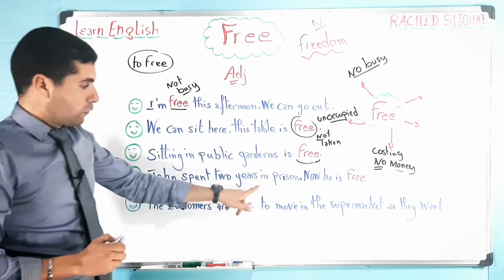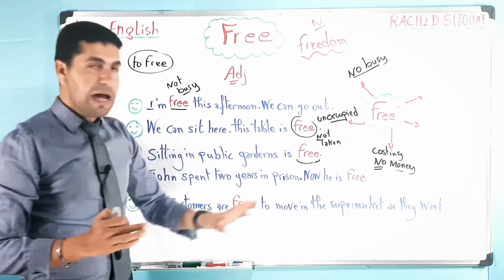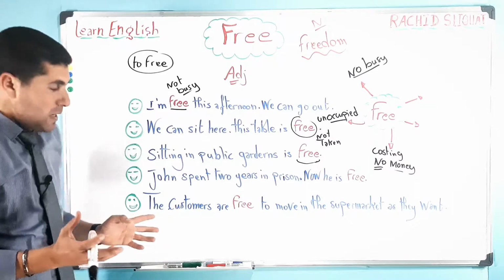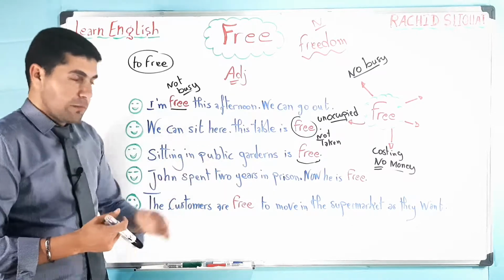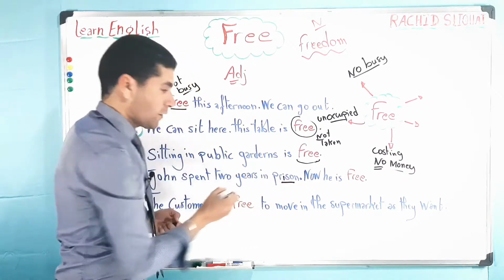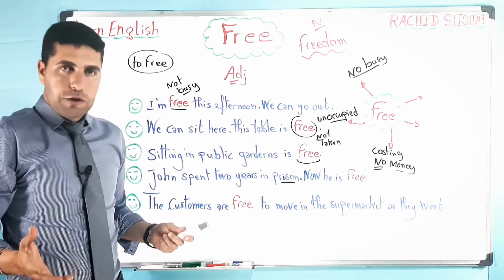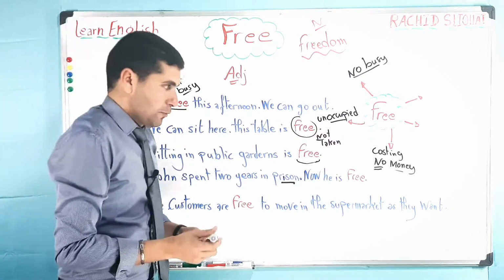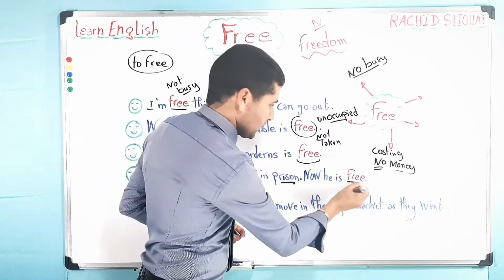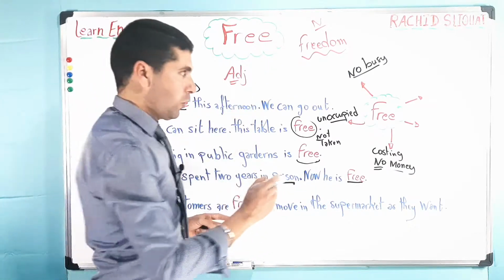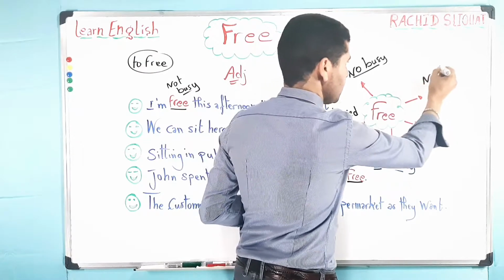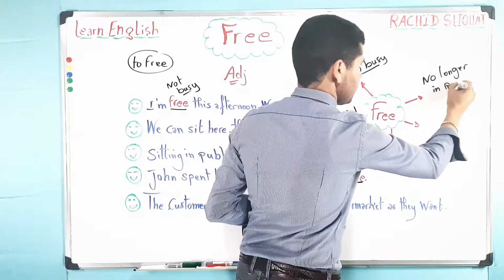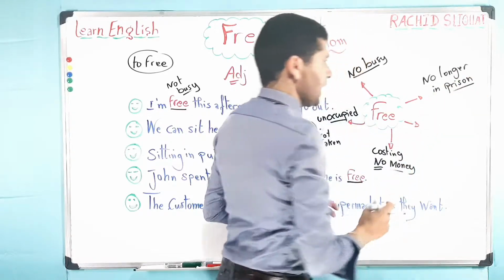John spent 2 years in prison. Now he is free. So what does that mean? John spent 2 years in prison or jail. Now he is free, which means he is no longer in prison. So very simply, the word free here means no longer in prison.